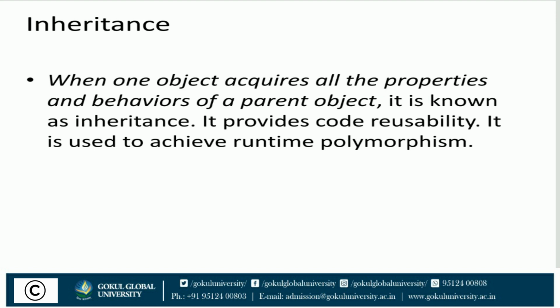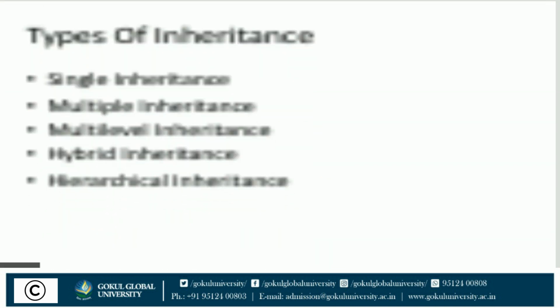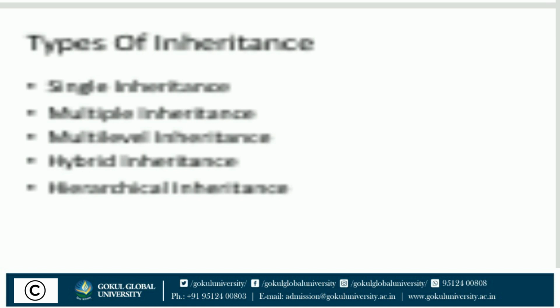There are mainly two parts used in inheritance. One is the parent class and the second one is the child class. Parent class is also called base class and child class is also called derived class. Types of inheritance are single inheritance, multiple inheritance, multi-level inheritance, and hybrid inheritance.